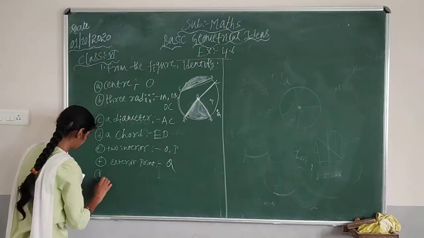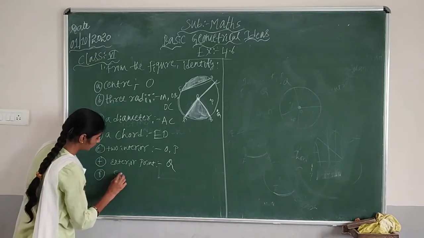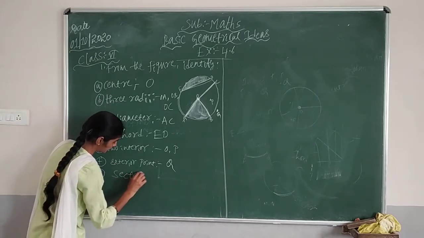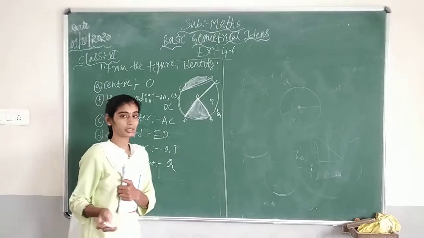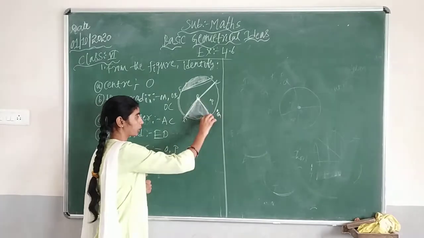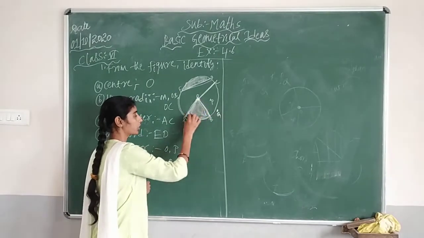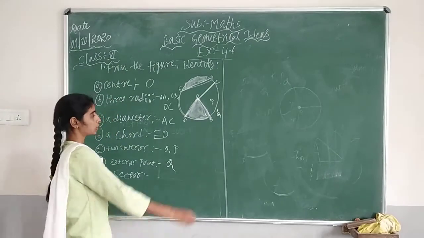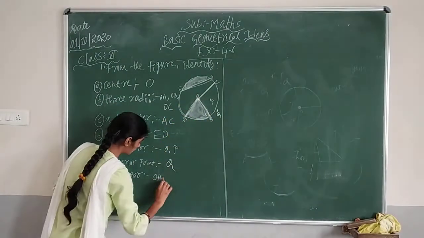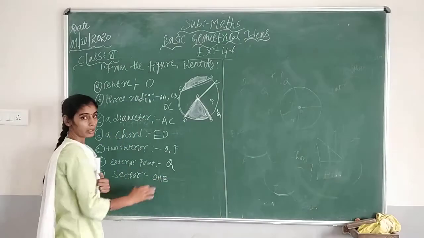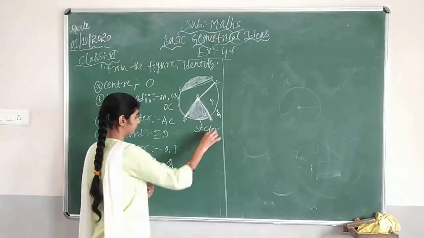Okay. Then G, a sector. Then you have to write a sector. So which you have explained, sector means what? It should have 2 radii and it should form an arc. So this part we call a sector. And how to write it? OAB. So the sector is OAB. So this we call a sector.